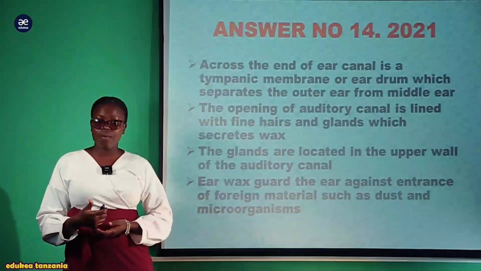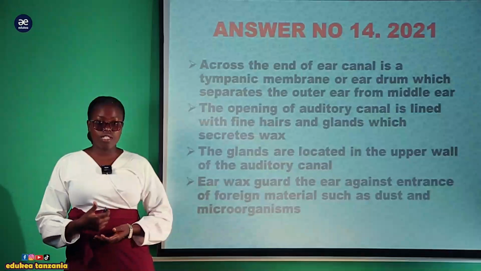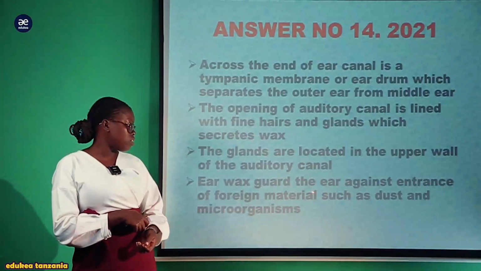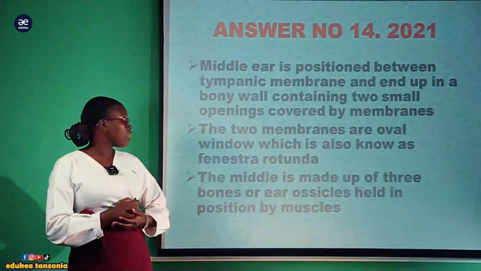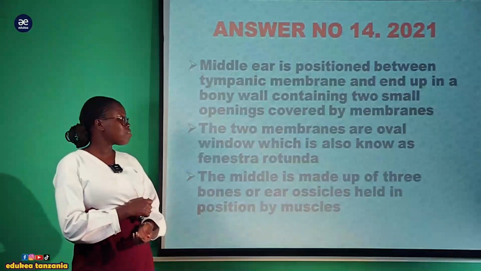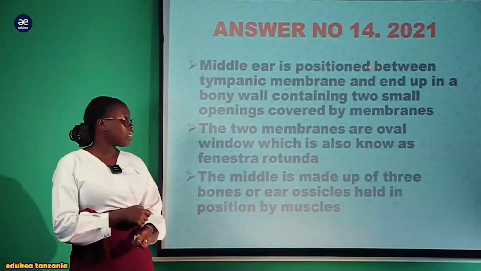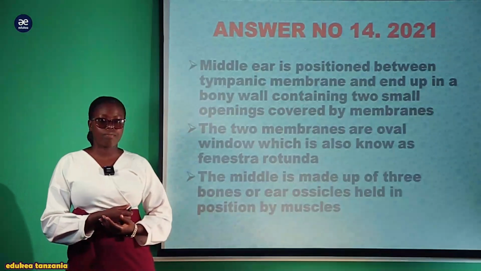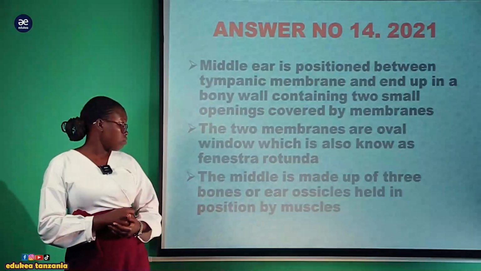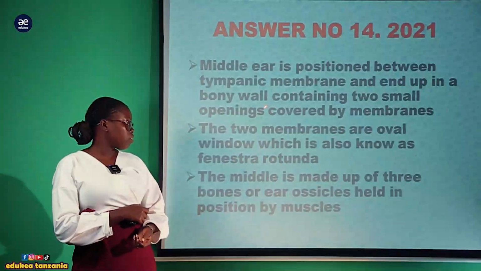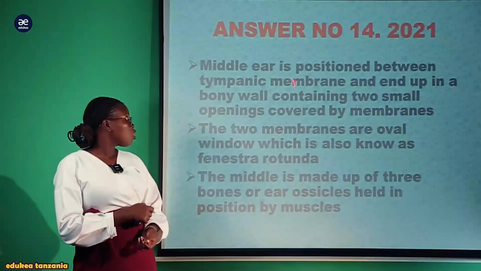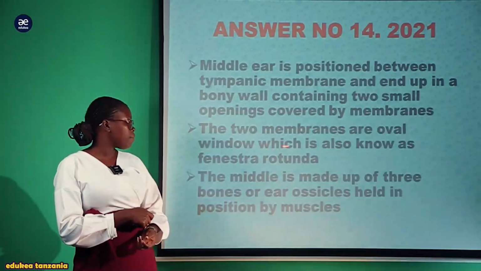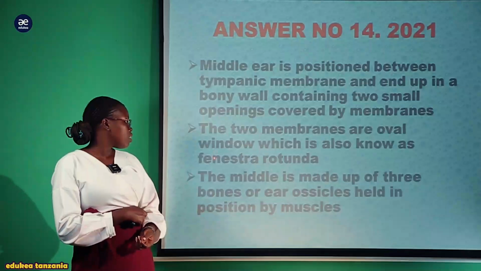So hapa ni moja ya kazi ya this earwax, au nta kwenye sikio, ambayo inasaidia katika protection of the ear against the entrance of foreign material such as dust pamoja na microorganism. Na vile vile the middle ear is positioned between the tympanic membrane and ends up in a bony wall containing two small openings covered by the membrane. Also, the two membranes are oval window and the one which is known as the fenestra rotunda. Kwa baada ya this tympanic membrane, kuna two small opening ambazo tunaziita fenestra rotunda,